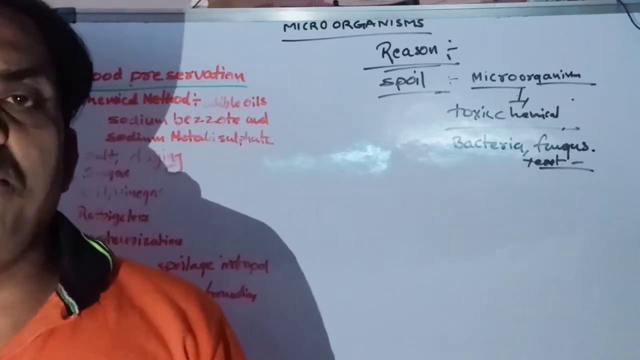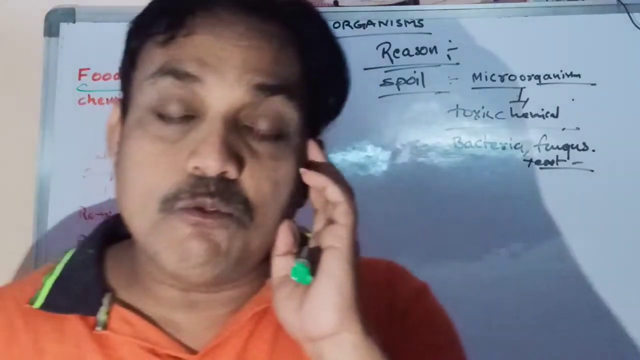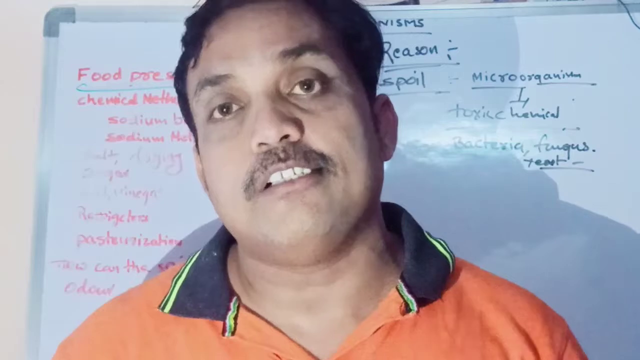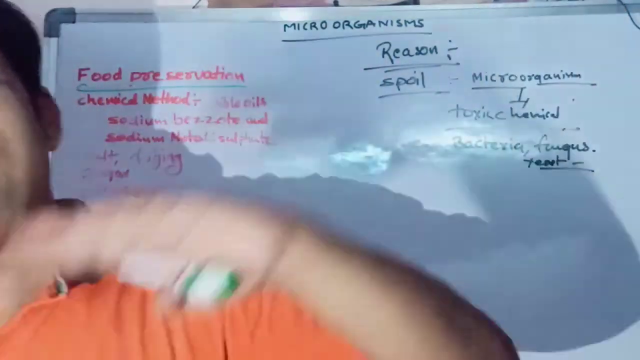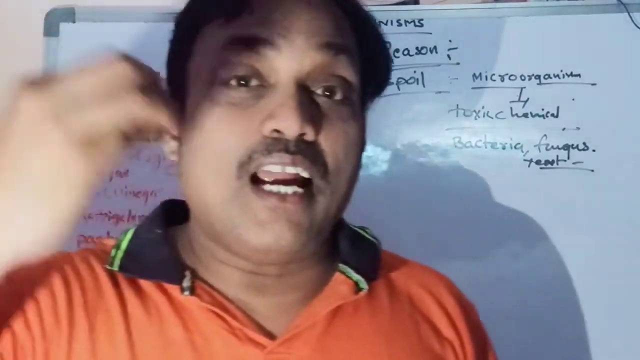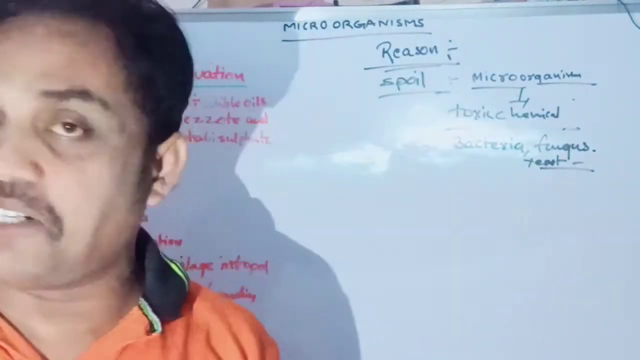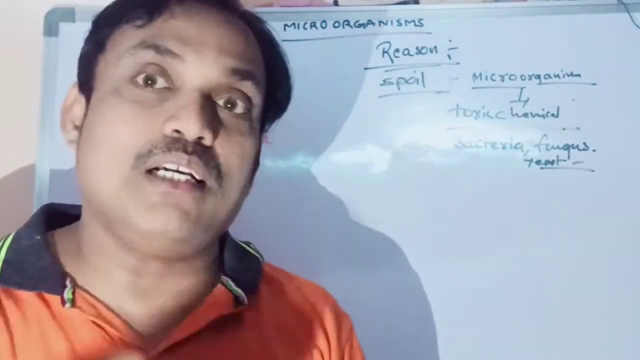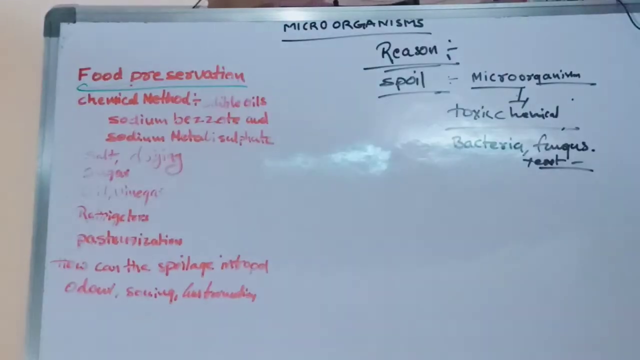There are so many methods they are using for preservation. We are importing from many other countries jam and food materials, for example KFC chicken and so on. How is it possible? They add some chemicals, preservatives, into that food item, maybe chicken or whatever it is, for long-time storage.